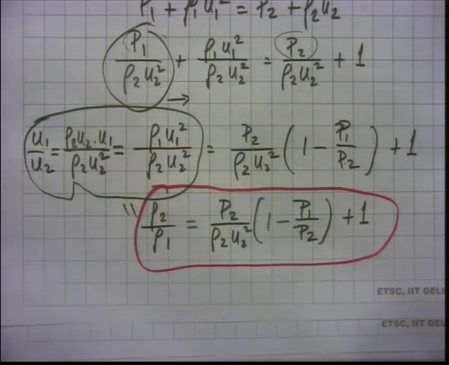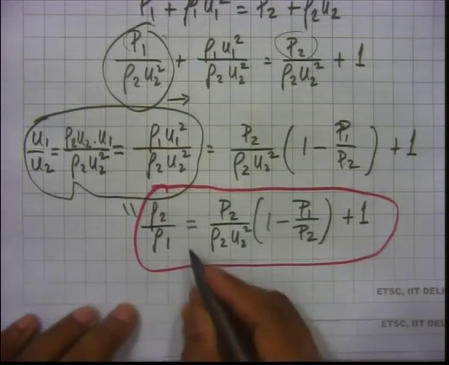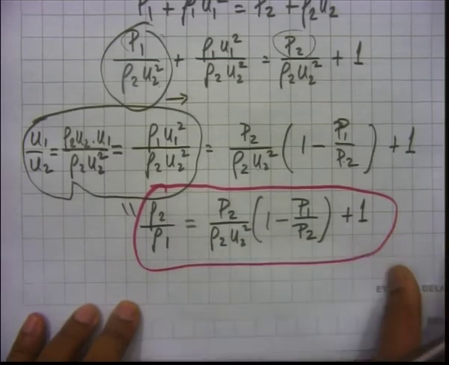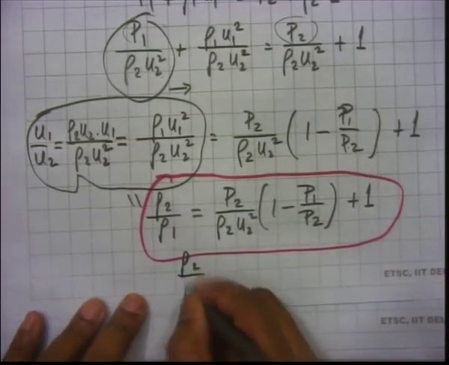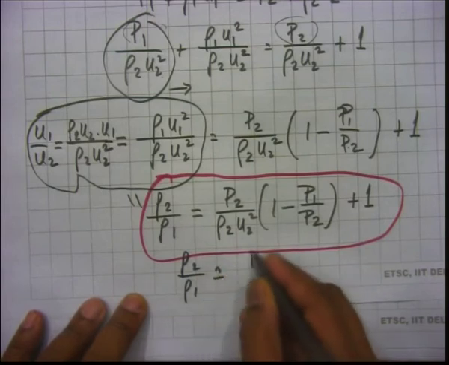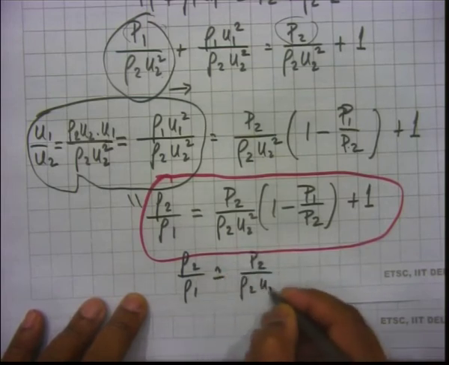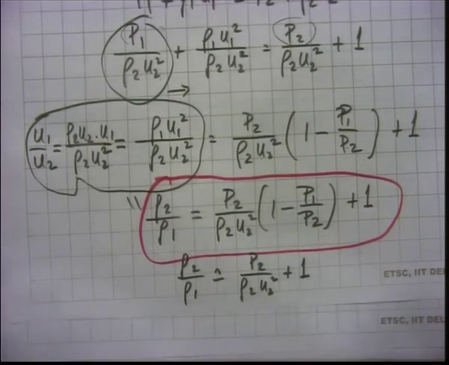So, that is good, but we can make it better. We can say that rho 2 by rho 1 is approximately P2 by rho 2 u2 squared plus 1, because P1 by P2 is really small in comparison to 1. P2 by P1 is much greater than 1.